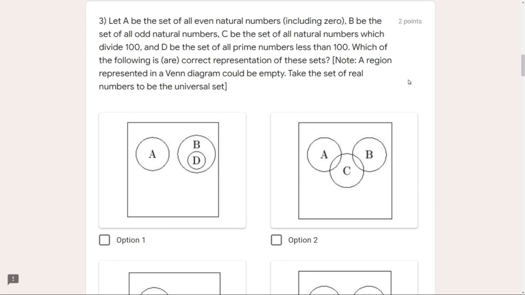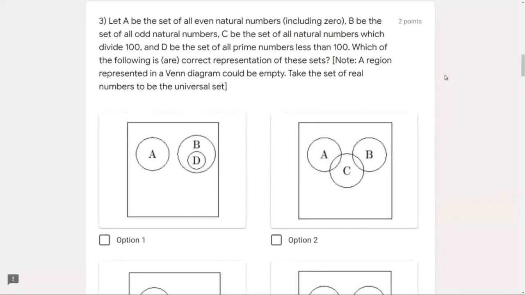We see A completely isolated from B. Yes, obviously A and B cannot be together, as we have just seen, and D is inside B. But note one thing: D is the set of all prime numbers less than 100, and you should remember that the first prime number is 2, which is an even number. So D has to have some link with A also, because A has all the even natural numbers. So option 1 is wrong.